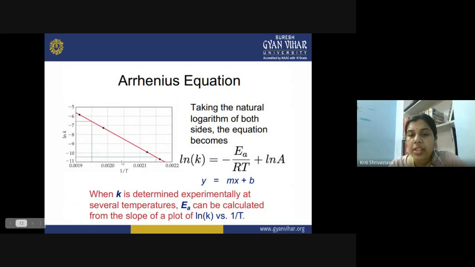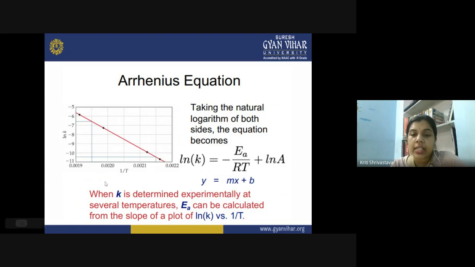So this is the Arrhenius equation, and taking the natural log of both sides, the equation becomes like this. It becomes the equation of a straight line, so compare it with y = mx + b. Here k is determined experimentally at several temperatures, and you can calculate the activation energy from the slope of a plot between ln k and 1/T. From this equation, y would be ln k, and x is 1/T.